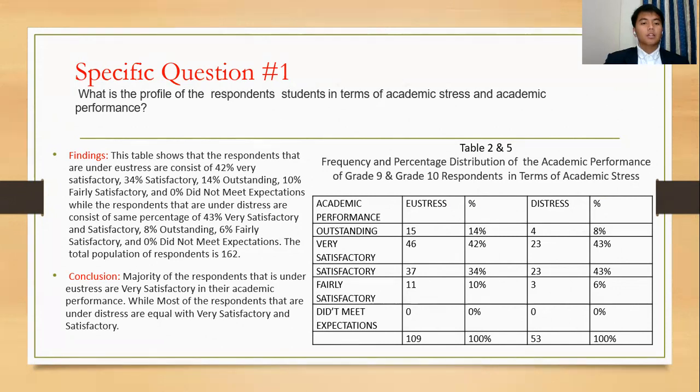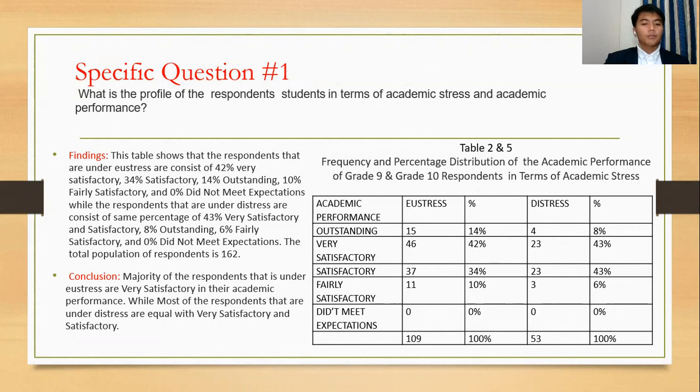While the respondents under distress consist of the same percentage of 43% very satisfactory and satisfactory, 8% outstanding, 6% fairly satisfactory, and 0% did not meet expectations. The total population of respondents is 162.